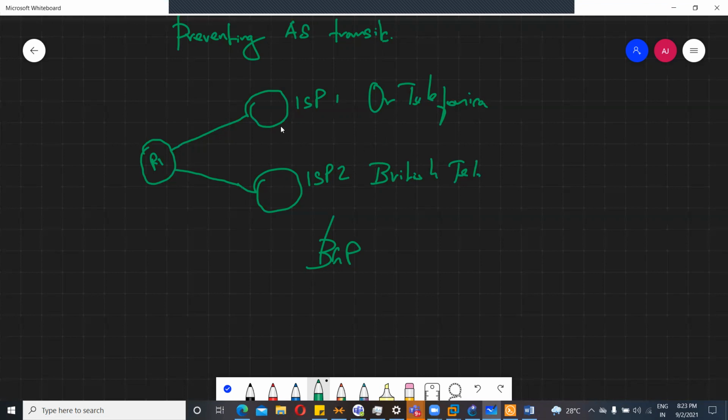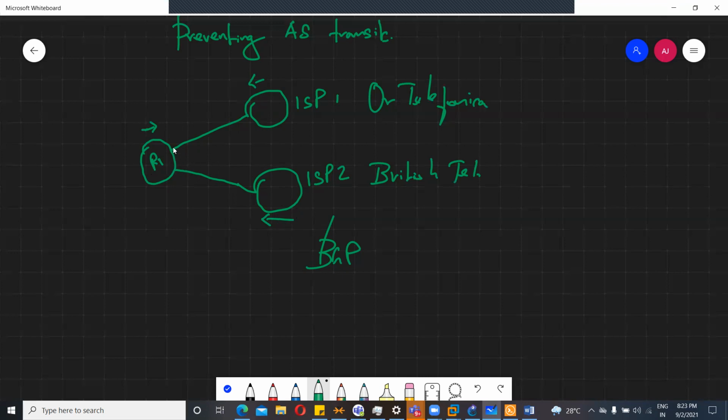Usually this is a typical setup across the globe. So what's the problem in this setup? I'll show you. Here we have neighborship between R1 and ISP1 and ISP2. Router 1 will advertise its prefixes, ISP1 will advertise its prefixes, and similarly ISP2 will advertise its prefixes.